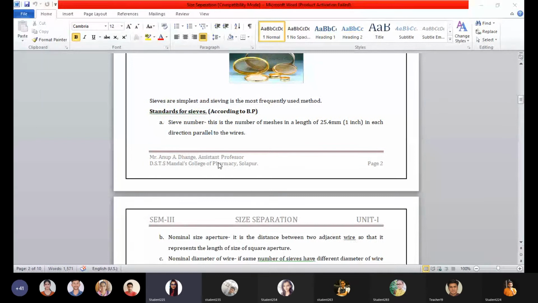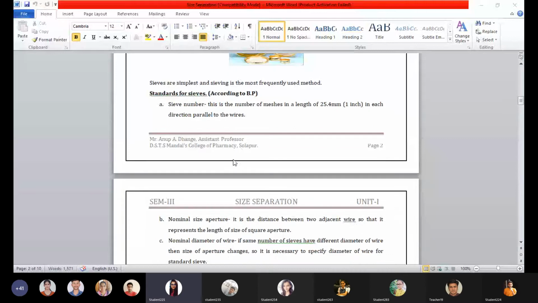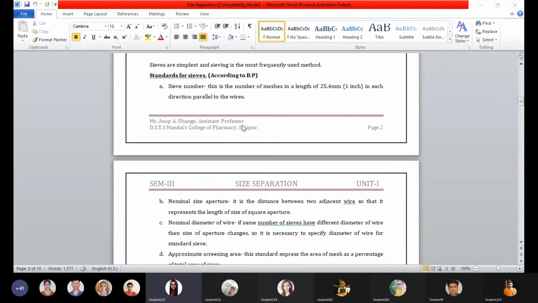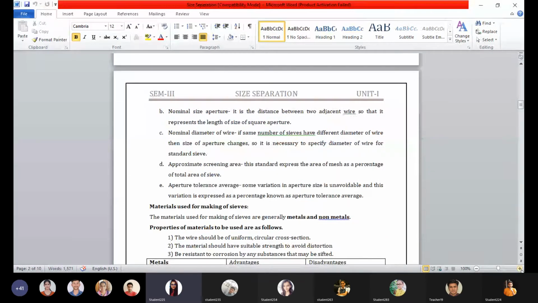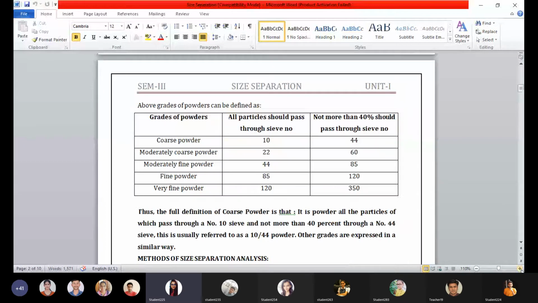Okay, they are the number of meshes, that is squares, that we have to count in the length of 25.4 millimeter or 1 inch, which runs parallel to the wires. The subsequent is the nominal size aperture. It is nothing but the distance between the two adjacent wires, so that it represents the length of size of square aperture. Okay, it is the distance between what? Two adjacent wires, so that it represents the length of size of square aperture.